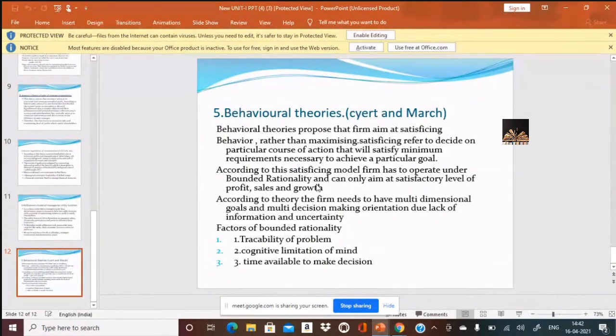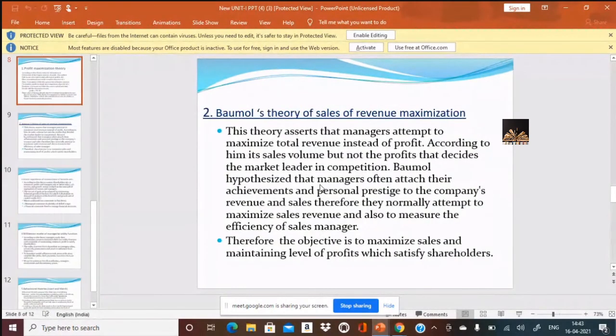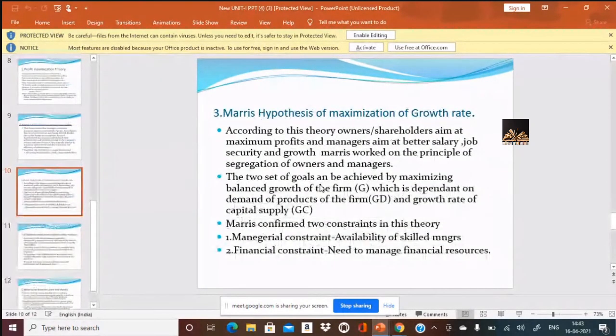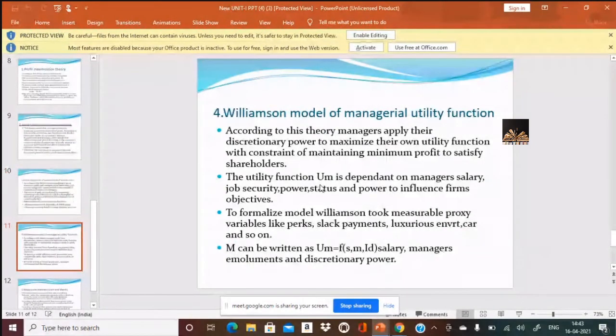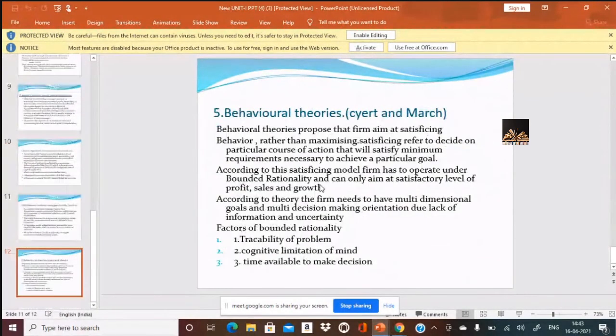Now going to the last theory, remember who has given which theory. The first theory was supported by Friedman, the second theory by Baumol, the third theory by Marris, and the fourth theory is Williamson's. The fifth theory was supported by Cyert and March. These are the two people who have proposed this theory. And what is this theory? This is the current scenario that is being followed.